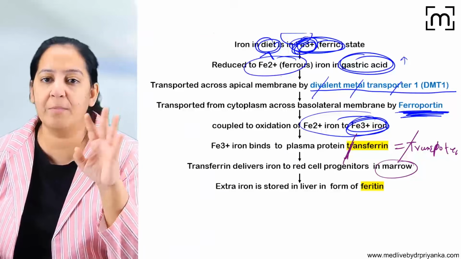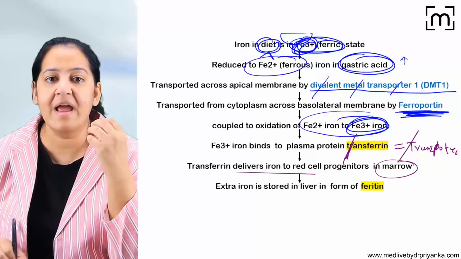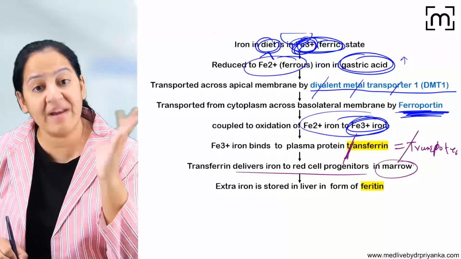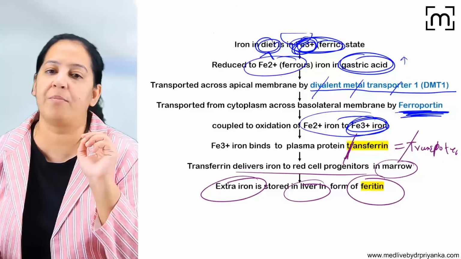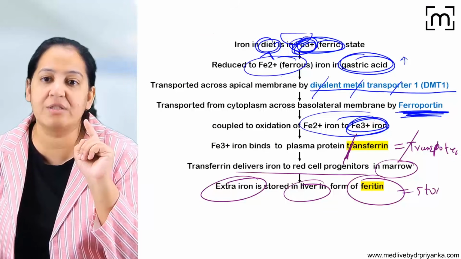Whatever is required in the bone marrow, the erythroid precursors will take it and they synthesize heme out of it. Whatever extra iron is there will be given to the liver and stored in the liver in the form of ferritin. So ferritin is the storage form of iron.